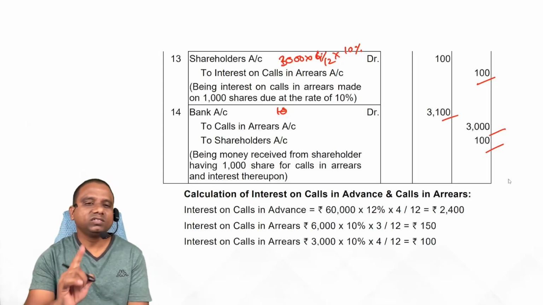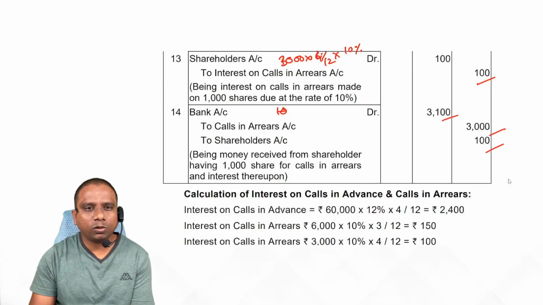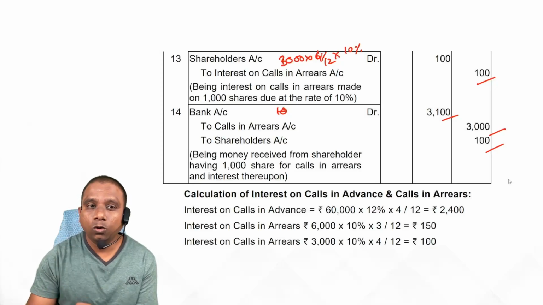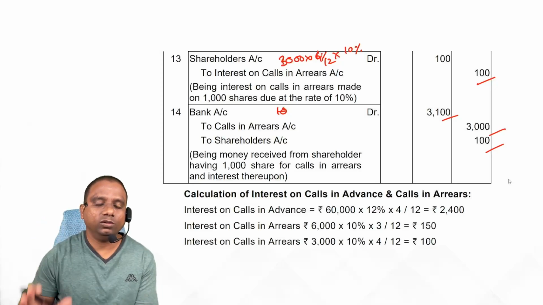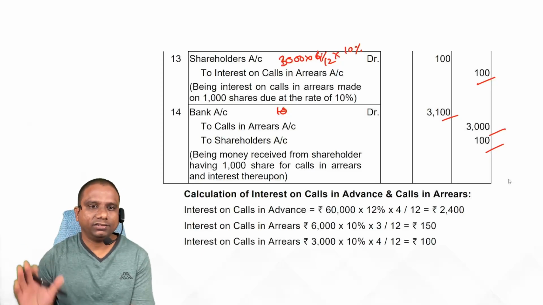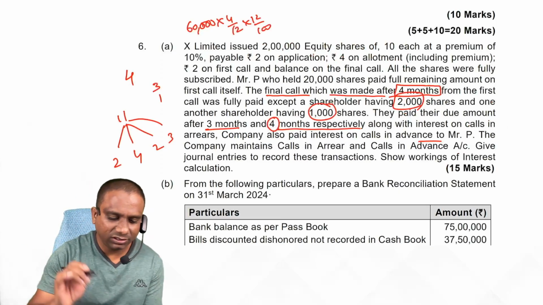Is it clear, students? This is a simple problem, but the number of entries is more. The whole focus is on interest calculation: interest on calls in advance, interest on calls in arrears. This is problem number A.